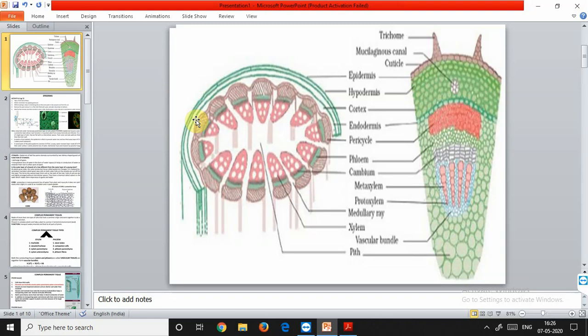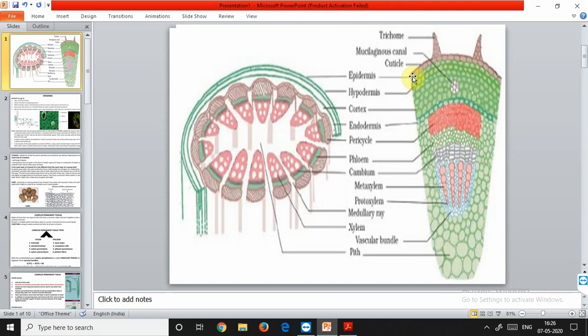The cells of the epidermis are elongated and flattened, and they do not contain any intercellular spaces. This is the layer of epidermis, and you can see the cells are lined together without any intercellular spaces between them. The inner contents are similar to parenchyma cells. Parenchyma cells are soft, and the cells of epidermis are also very soft, with the presence of cellulose. They are only single layered. The main function of epidermis is to protect the plant from desiccation and infection.